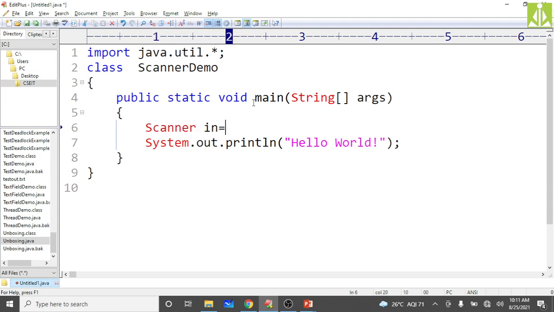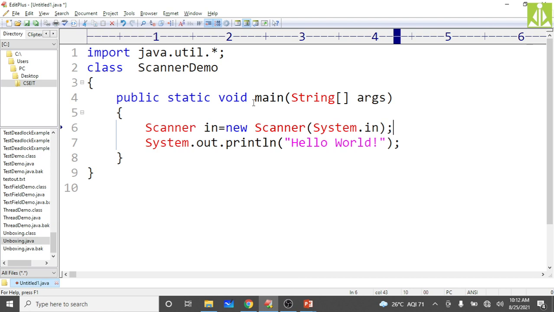Scanner in is equal to new Scanner of System.in. System.in will give you the standard input stream reference over there. That standard input stream reference we are assigning to the Scanner class object, the Scanner class instance, that is in.